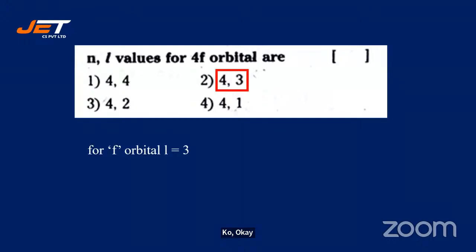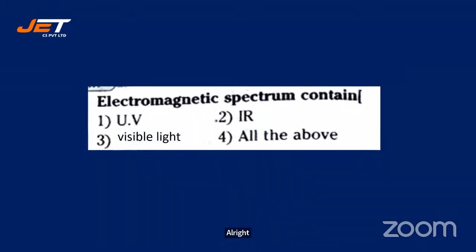Alright. Electromagnetic spectrum contain what kind of radiation? UV, IR, visible light, all the above. Electromagnetic spectrum contains visible light, ultraviolet, infrared. All three are definitely there, but there is also the option all the above. Excellent, excellent. I'm getting 4 from everyone. Excellent, students. Let's go for the next one.